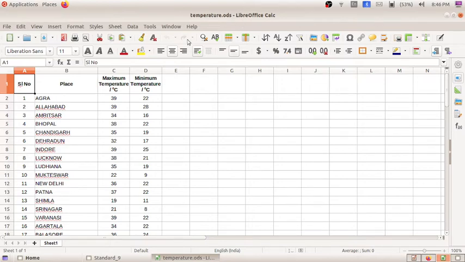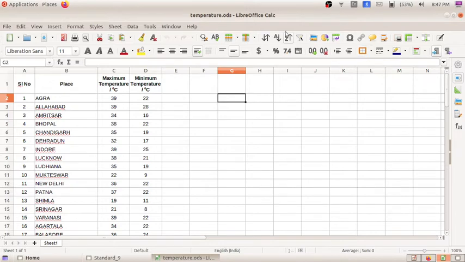I already told you this is LibreOffice Calc. Here you can see the column labels, the alphabets A, B, C, D. These are the columns, and here in digits you can see the rows. So rows and columns constitute a spreadsheet, and these are the cells. When we click here, the cell gets activated and you get the cell address over here. That means G2, column and row. This is column G and this is the second row. So altogether G2 is the cell address.